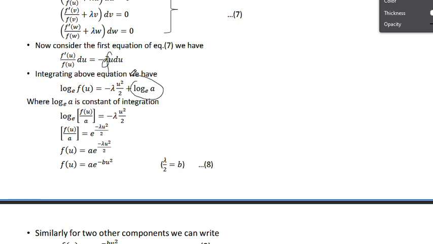The students who have knowledge of integration can easily understand. Here log of a base e is the constant of integration, right?